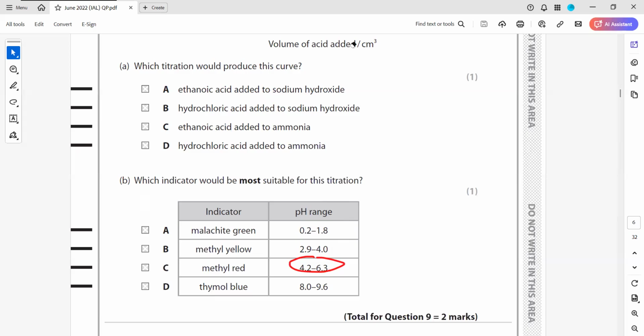Both are in the range, but I mean the range in the vertical section from 7 to 3. Methyl red will be the good match as compared to 2.9 to 4. So that's why we select methyl red.